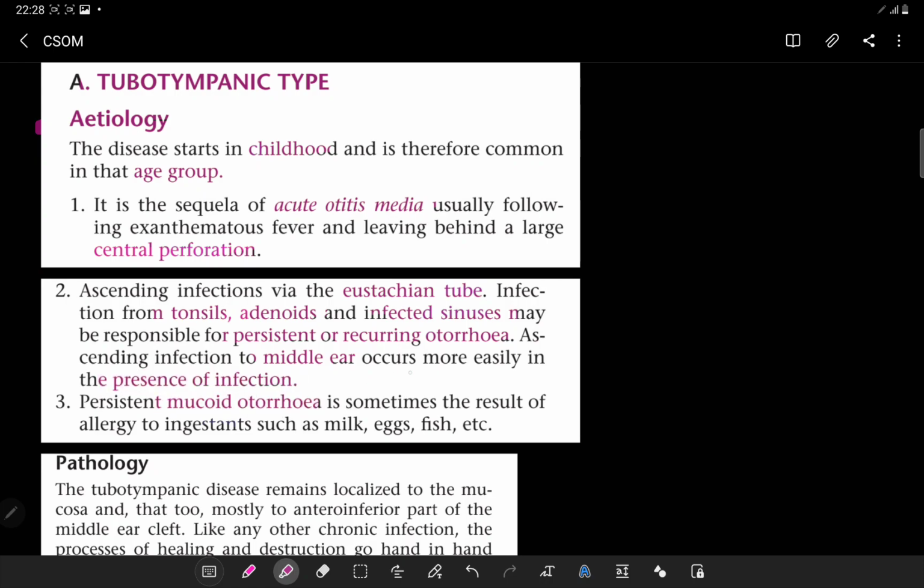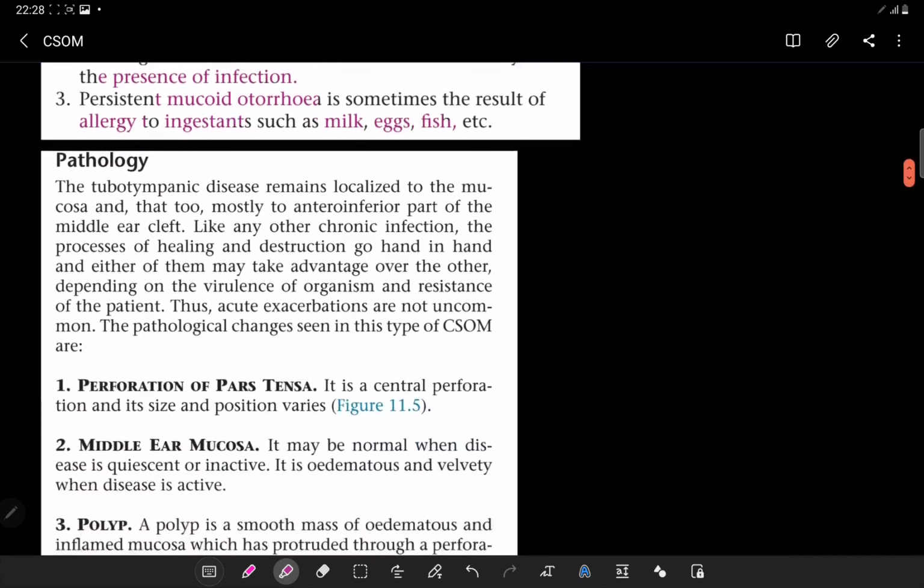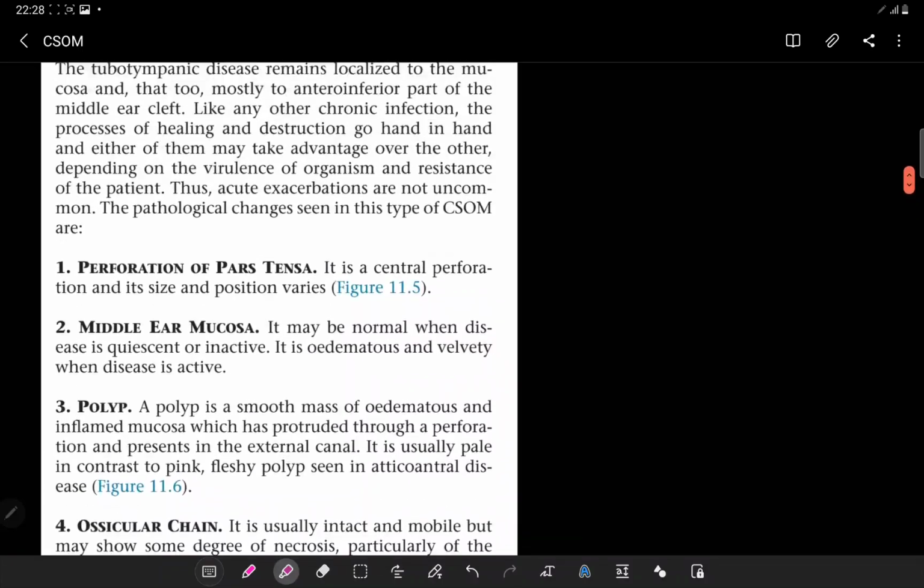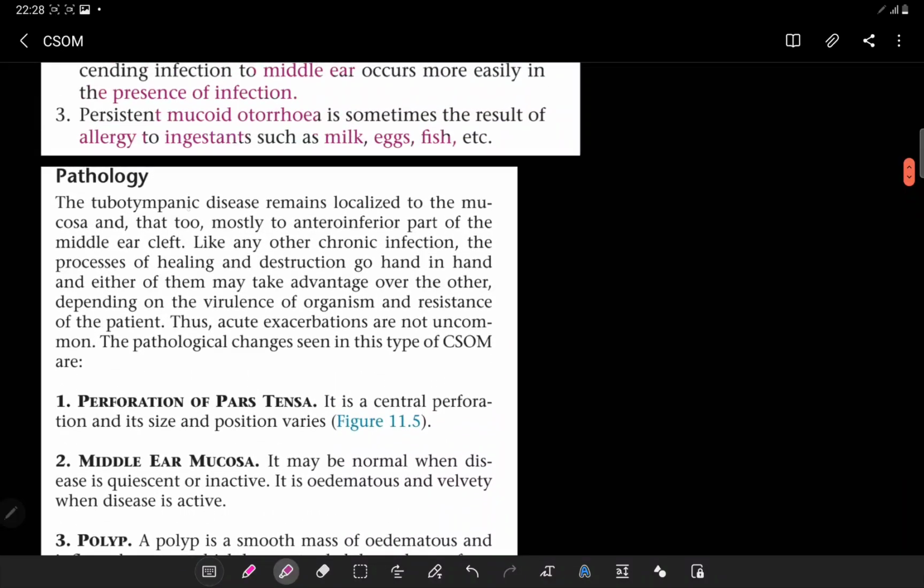Persistent mucoid otorrhea is sometimes the result of an allergy to ingestants such as milk, egg, or fish. Now the pathology. What is the pathology? The tubotympanic disease remains localized to the mucosa, and that too mostly to the anterior-inferior part of the middle